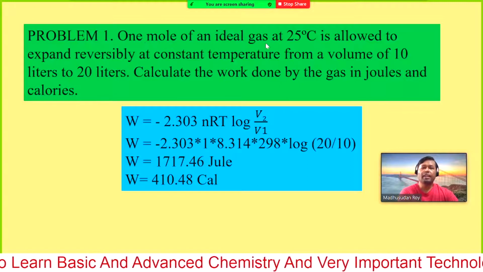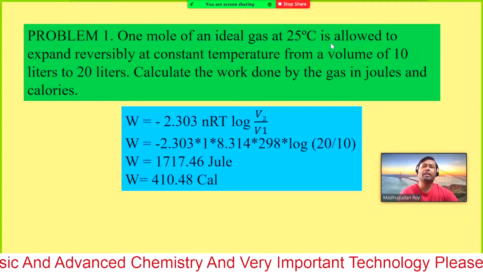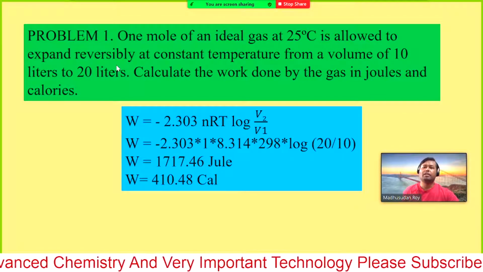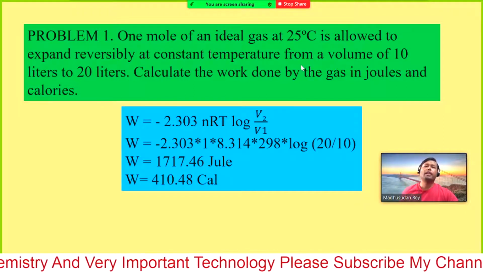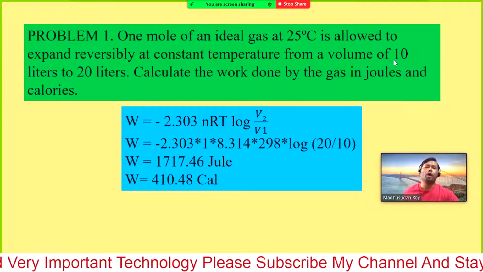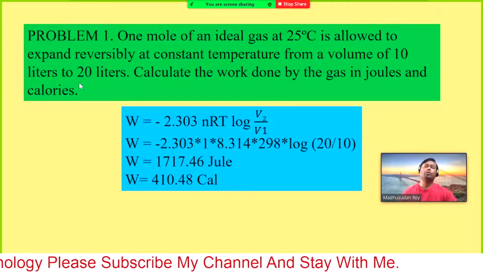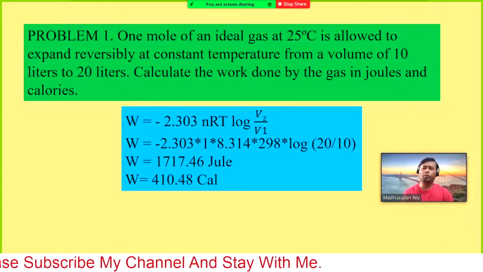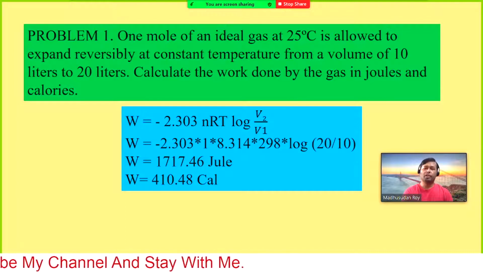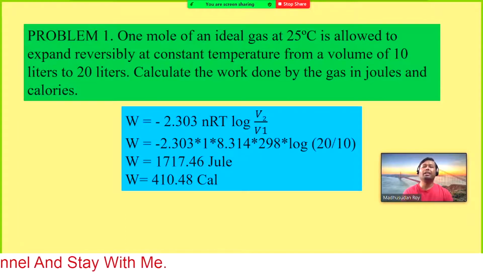1 mole of ideal gas at 25 degrees Celsius is allowed to expand reversibly at constant temperature from a volume of 10 liters to 20 liters. Now you know the initial volume and final volume. Now you have to calculate the work done by the gas in joules and calories.